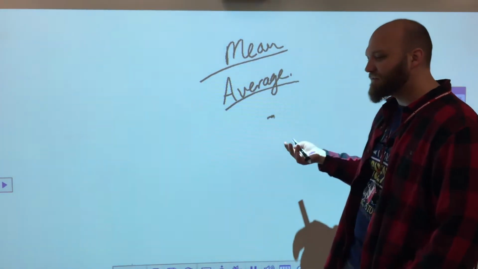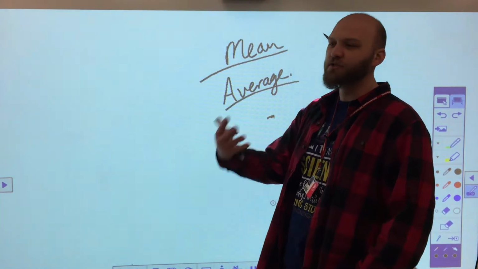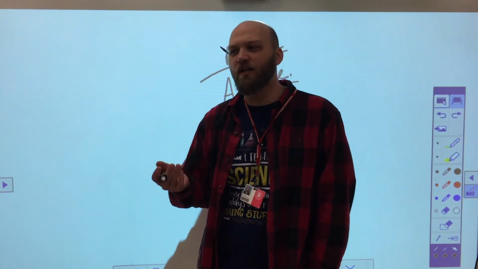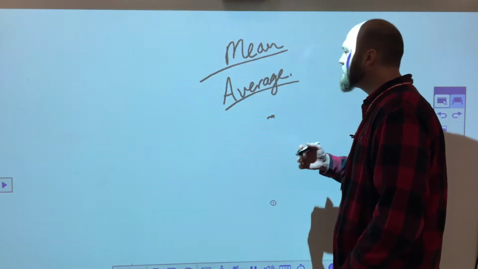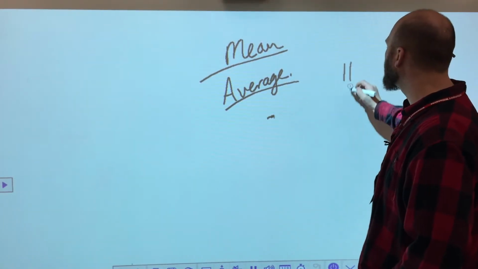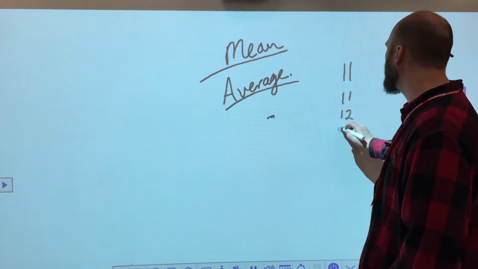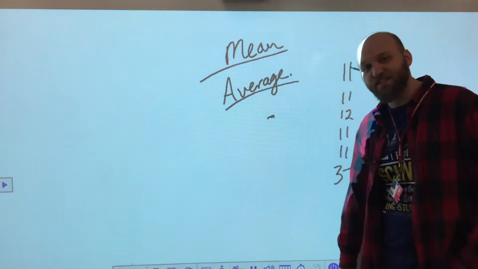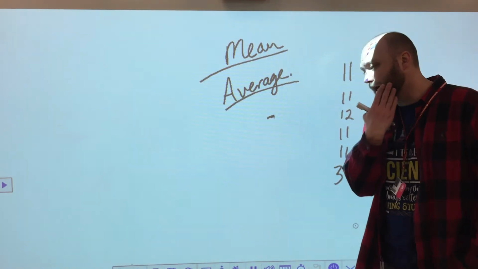So when we're talking about average, we could say, oh, well, the average person, or the average age. So let's say in our classroom, let's say I have a small group of people, and my small group of people, I have an 11-year-old, an 11-year-old, a 12-year-old, an 11-year-old, an 11-year-old, and then Mr. W, who's 37. Yes, I am. I know.